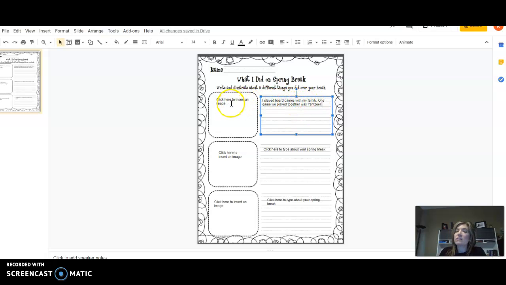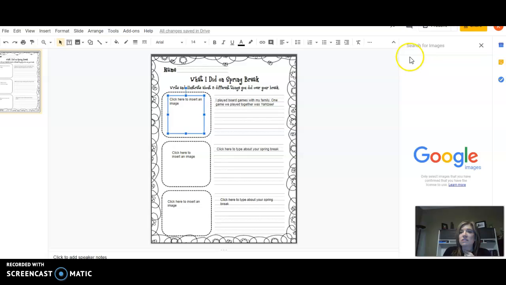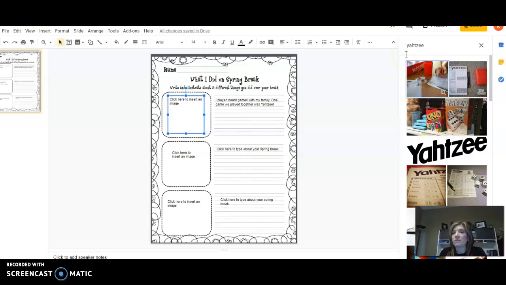Now, if I want to try to find a picture that goes with that, I could click here to insert an image. Let me show you how you can insert an image in Google. So if you go over on Google where it says insert, you will click insert an image. Now, I always go to search from the web. So if I want to try to find a picture of Yahtzee or a board game.